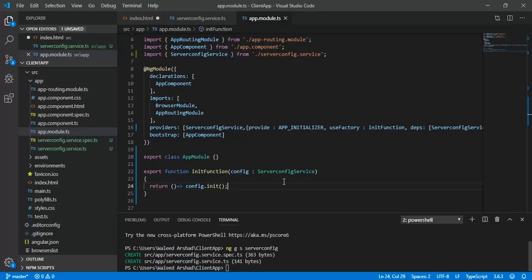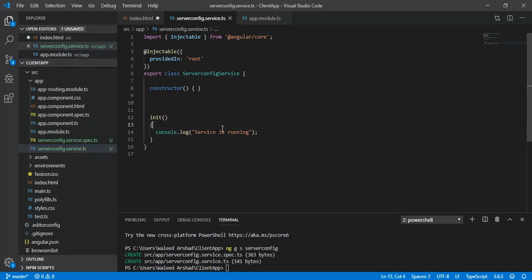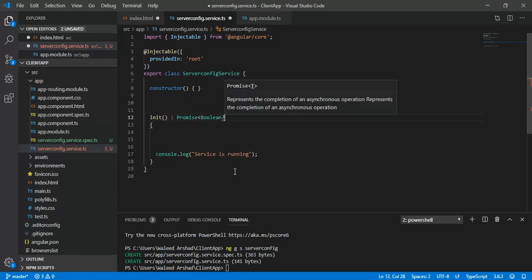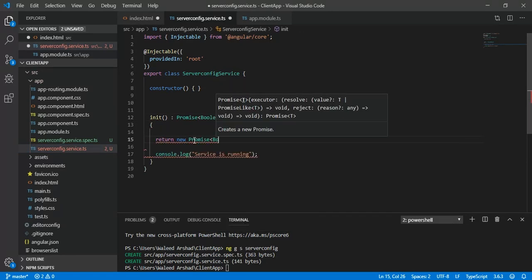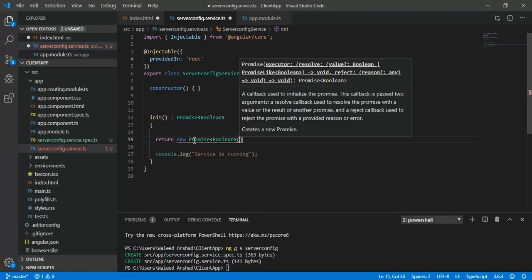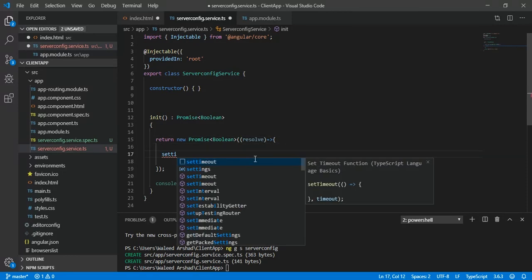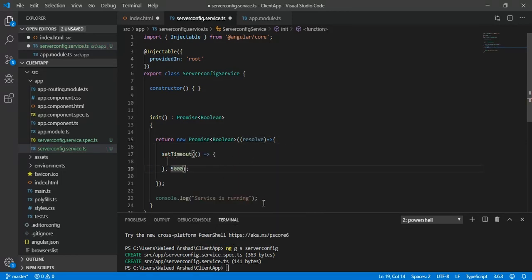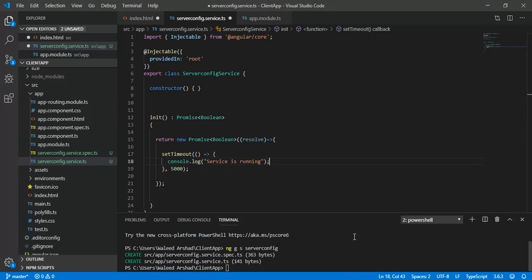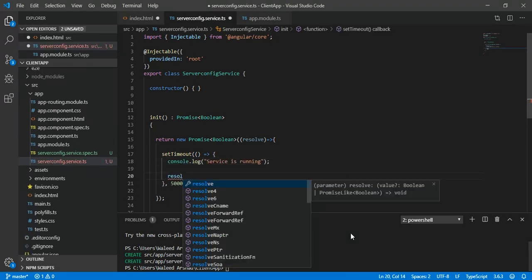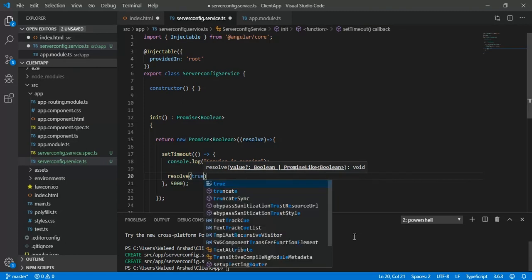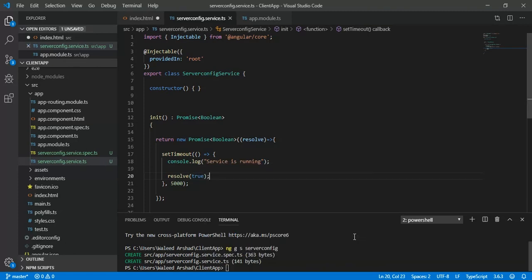Now as I told you about APP_INITIALIZER that it accepts promises, now we are going to implement it over here. The init function will now return a promise of type boolean, and here we are returning that promise, and here I set the timeout of 5000 ms, which is equal to 5 seconds. After that, this console log will be shown. At the end, set resolve to true.